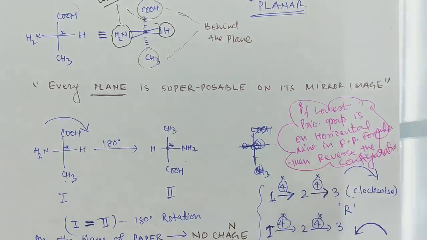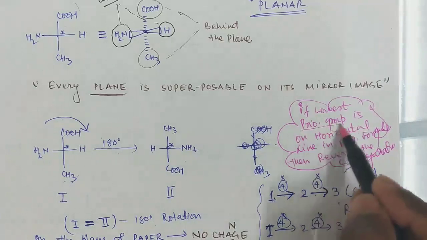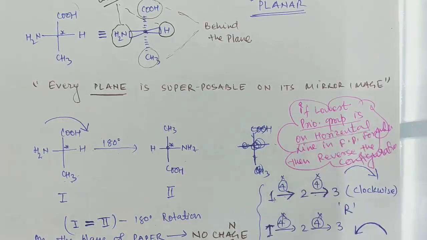If it is clockwise, then put S, and if it is counterclockwise, then put R. If the lowest priority group is on the horizontal line, this is a shortcut. No need to convert any structure in any other form, right?